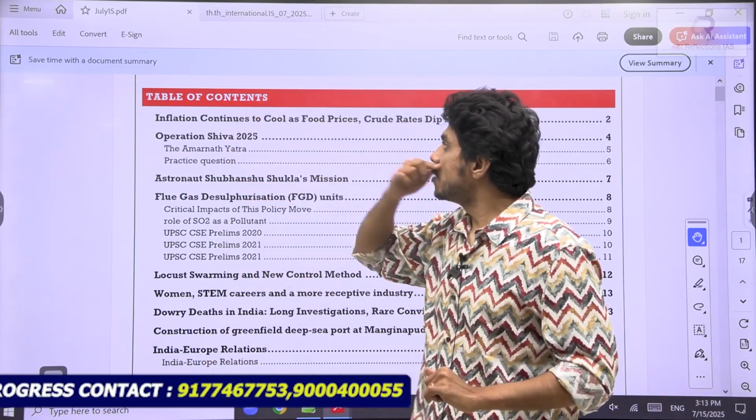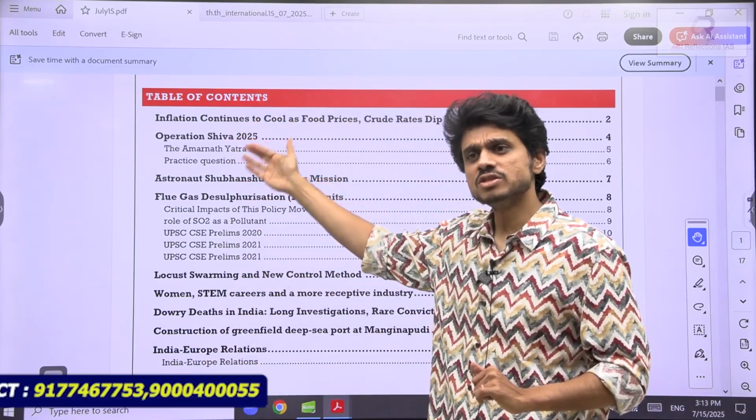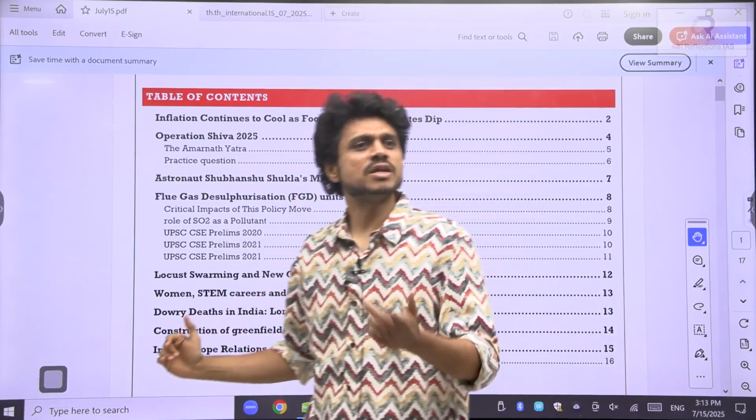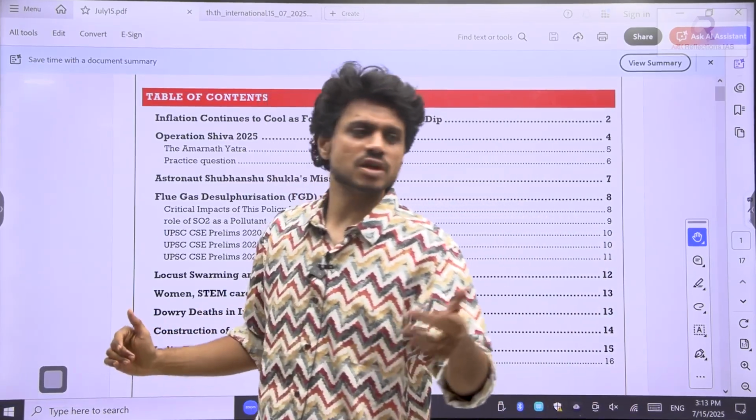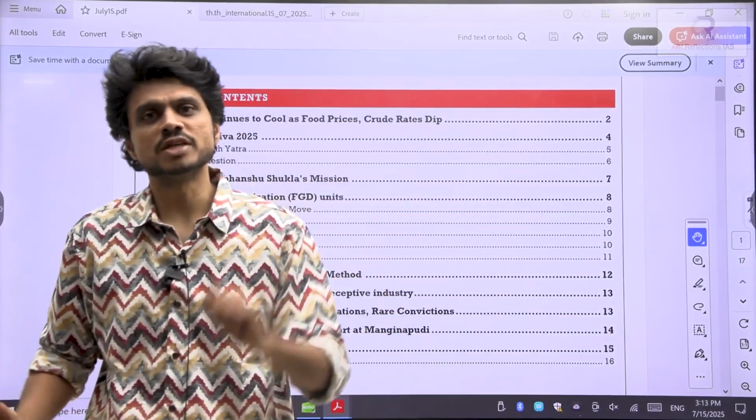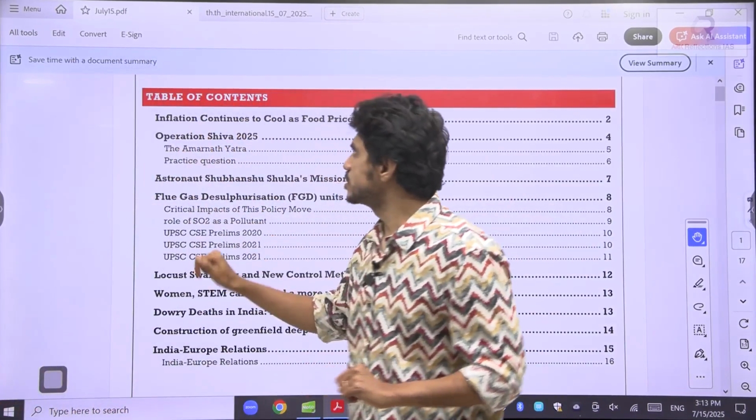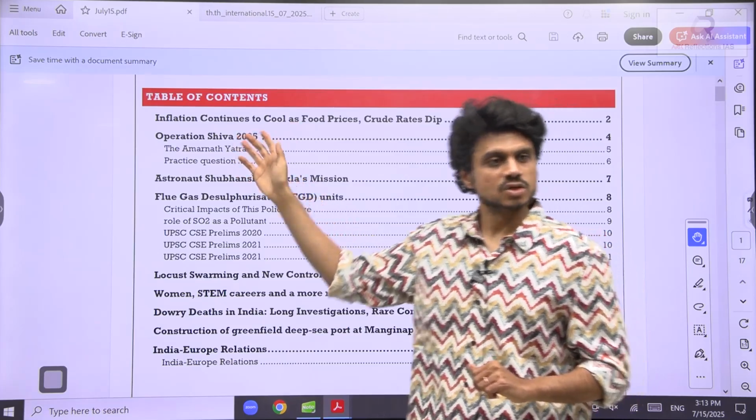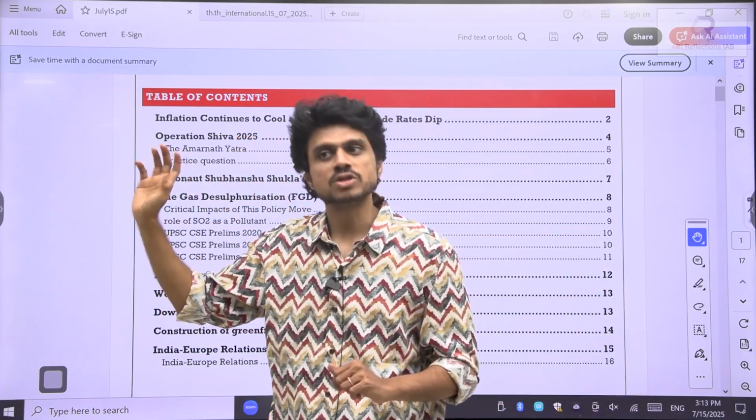The topics that we are going to cover today: inflation. Inflation has slowed down, so we have seen low levels of inflation. One of the primary reasons is good monsoons as well as the base effect. We will also see what this base effect means. And then Operation Shiva related to the Amarnath Yatra. We need to see what this Amarnath Yatra is and what this Operation Shiva is.